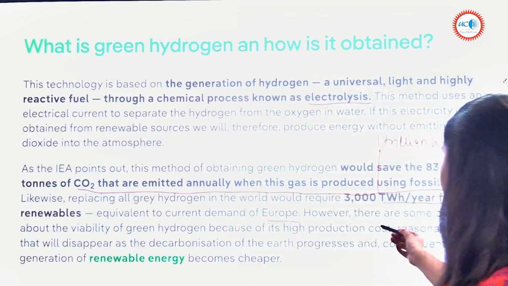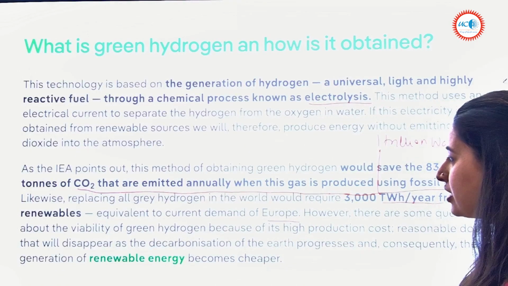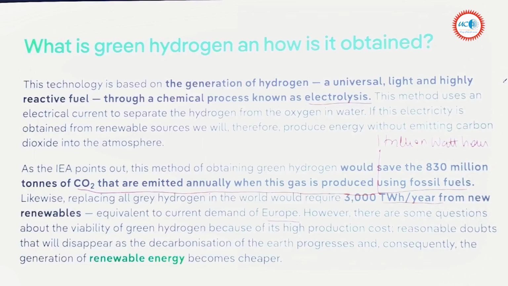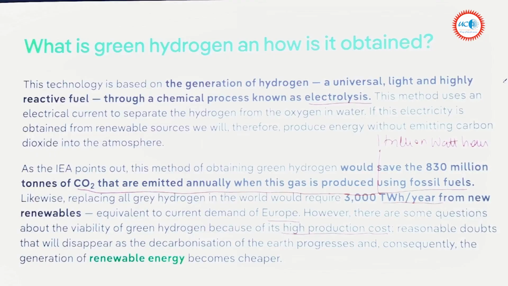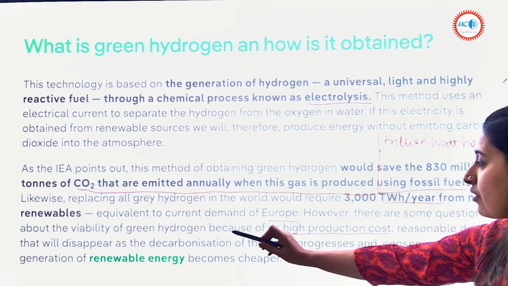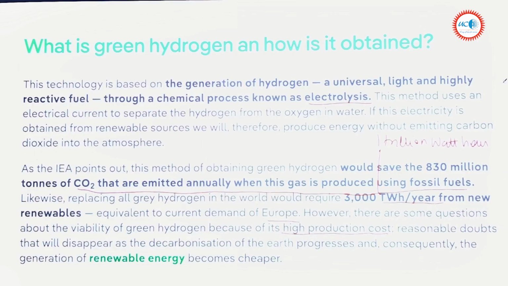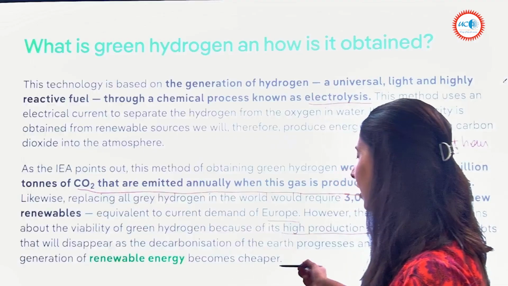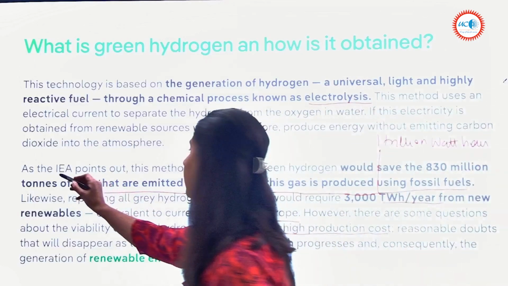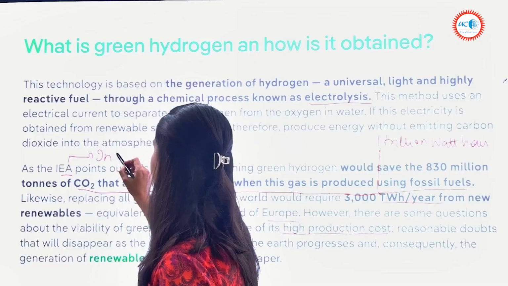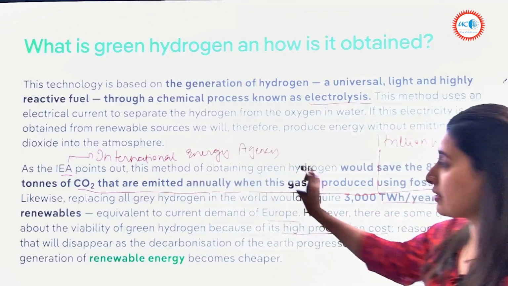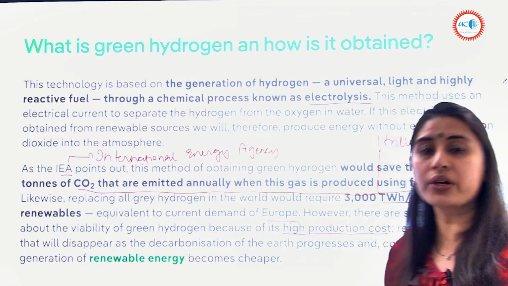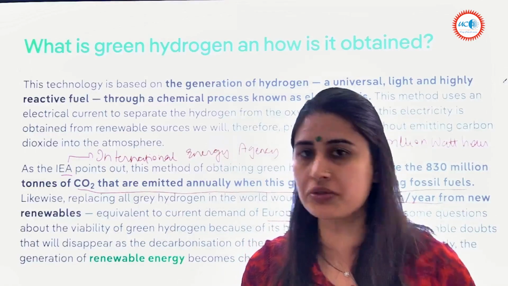So yeah, however, there are some questions about the viability of green hydrogen because of its high production cost. So here we are able to understand the challenges also, right? So reasonable doubts that will disappear as the decarbonization of the earth progresses and consequently the generation of renewable energy becomes cheaper. So here we have the International Energy Agency's point of view. So International Energy Agency has actually mentioned how important can green hydrogen be and the challenges related to it.